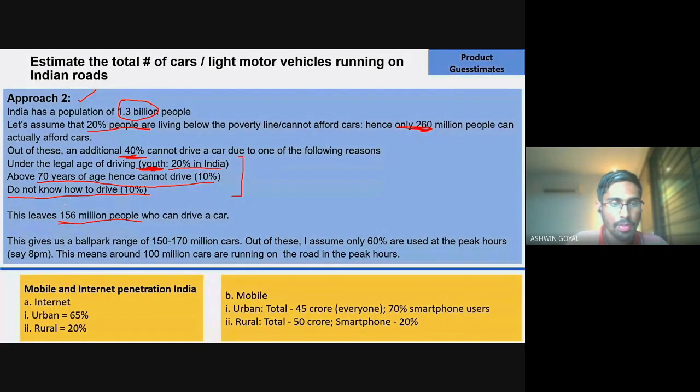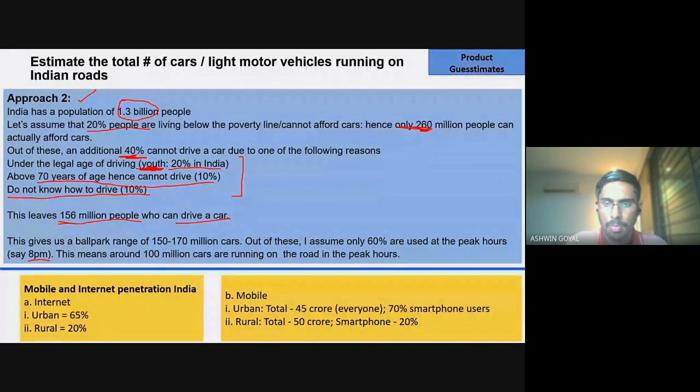So this is the total number of people who can drive a car. But what are we being asked? We are being asked the total number of cars running on Indian roads. So at one point in time, let's say even if you talk about the peak hours, right? Let's say 8 p.m., when all the offices start closing down and all the shops close.